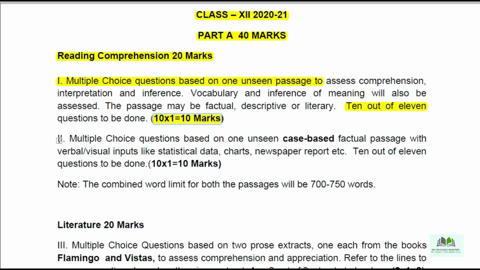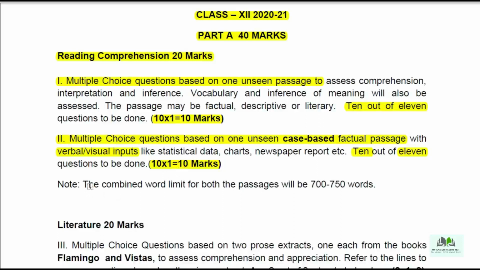And the second reading passage is an unseen, case-based factual passage with verbal and visual inputs, like statistical data, charts, newspaper reports, etc. Here also the total number of questions is 11, and of the 11 you need to write only 10, with 1 mark each. So 10 questions, 1 mark, 10 marks. Total first passage 10 marks, second passage 10 marks, you are getting a total of 20 marks.